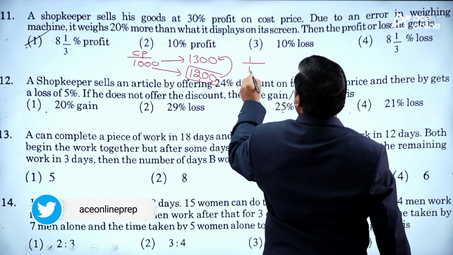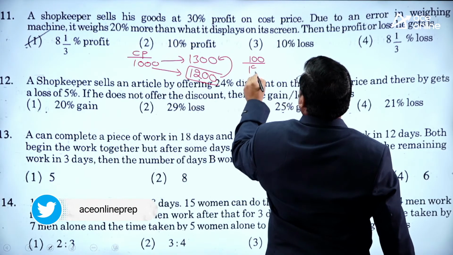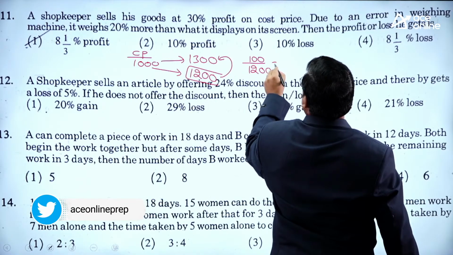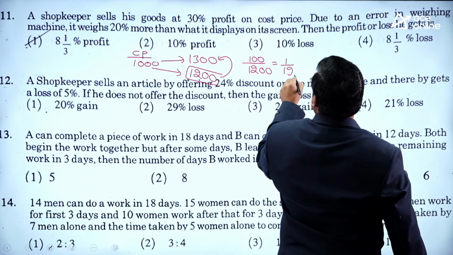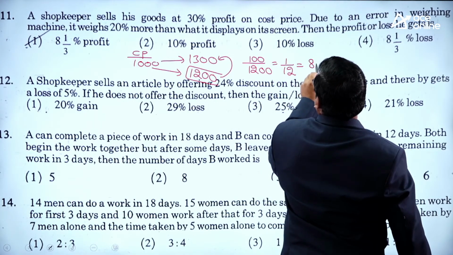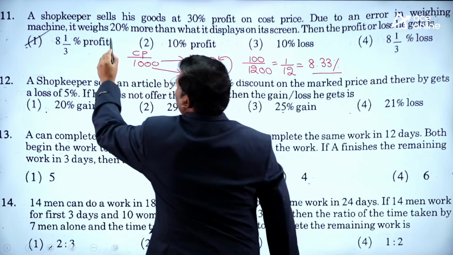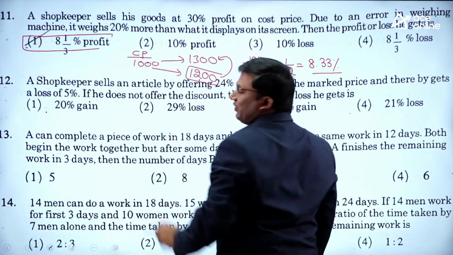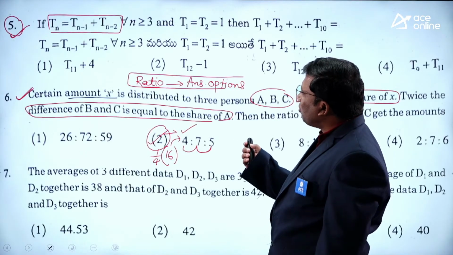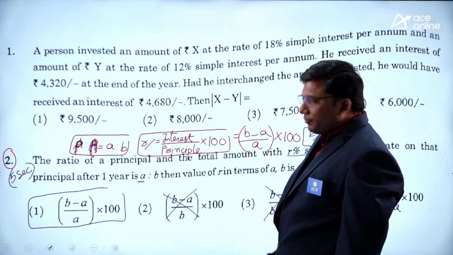How much extra? 100 on 1,200. What will be the value? 1/12, which is 8.33% profit.